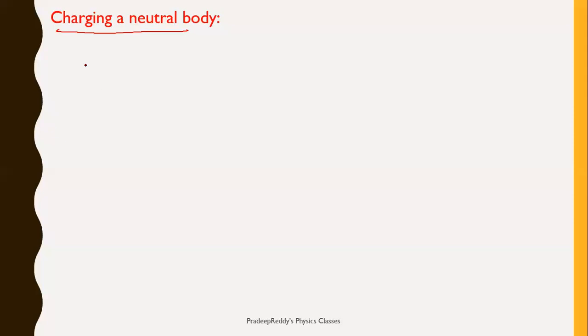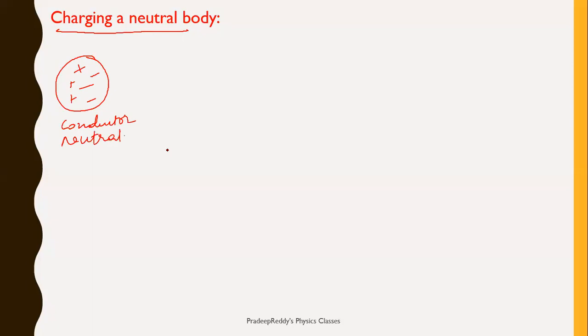Generally, if you consider any material, say this is a conductor. For this conductor, there will be equal amounts of positive and negative charges. Say one is positive and the other one is negative, positive, negative, positive, negative. There are equal numbers of positive and negative charges present on this conductor, right? So as a result, this is said to be neutral.